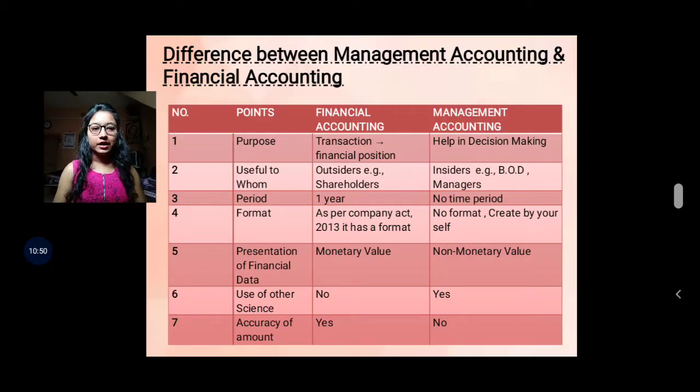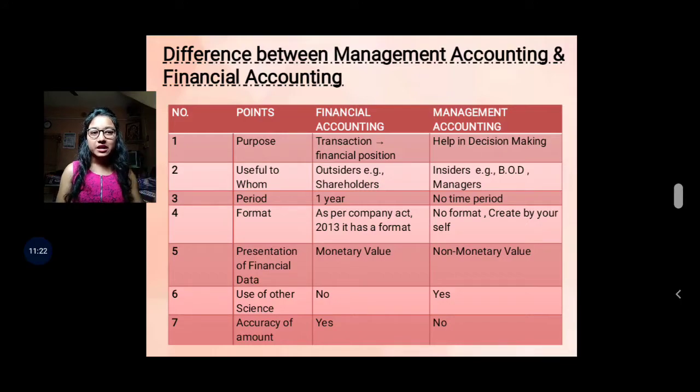Okay. Next, format. In financial accounting, as per the Companies Act 2013, it has a format. We know the format of the balance sheet and P&L account as per the Companies Act 2013. So in financial accounting, according to the law, it has a format.